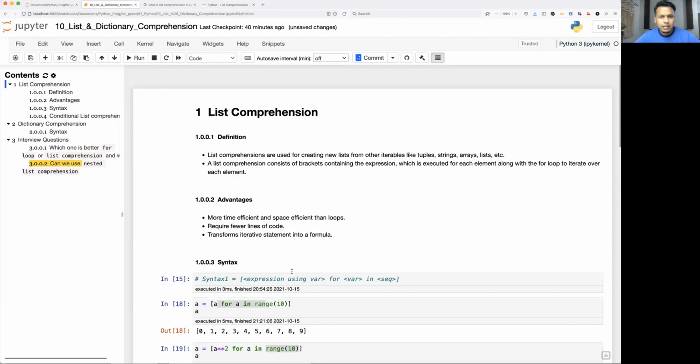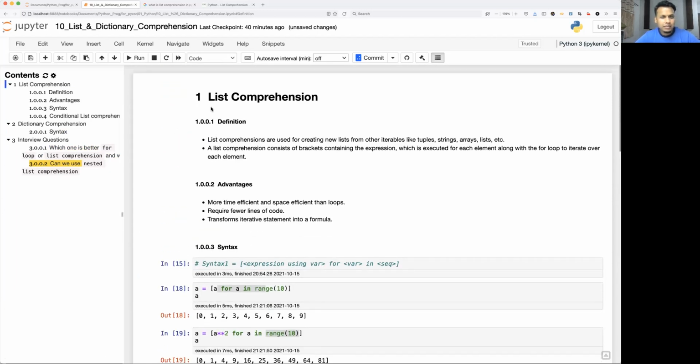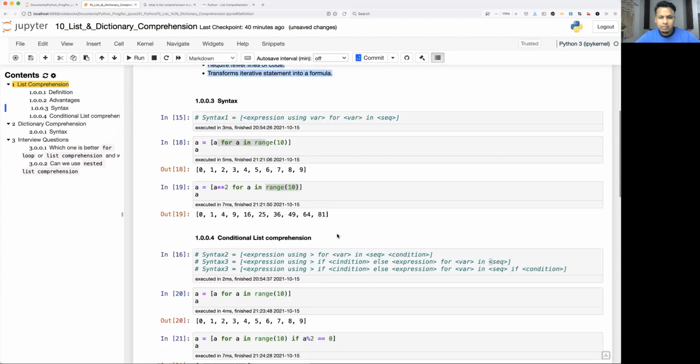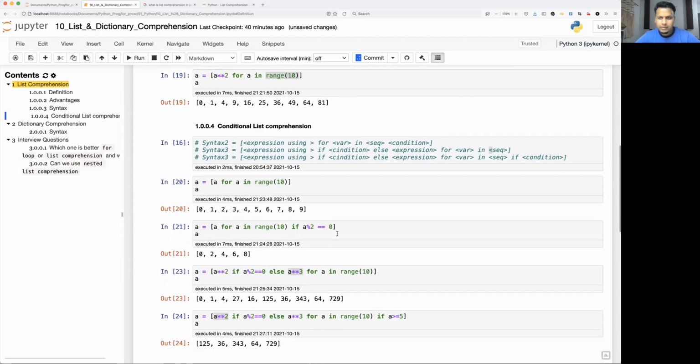Okay. I hope you learned something new today, and this is very important. Please pause the video, try it in parallel in your notebook, and it will definitely be very helpful in your coding.